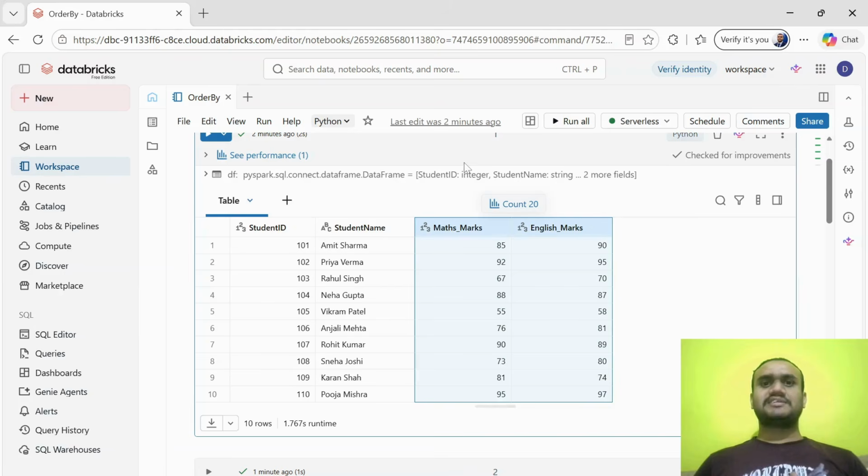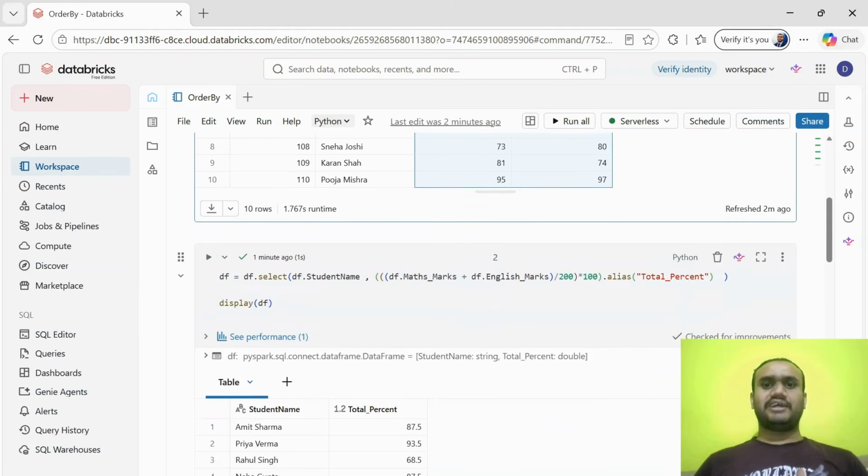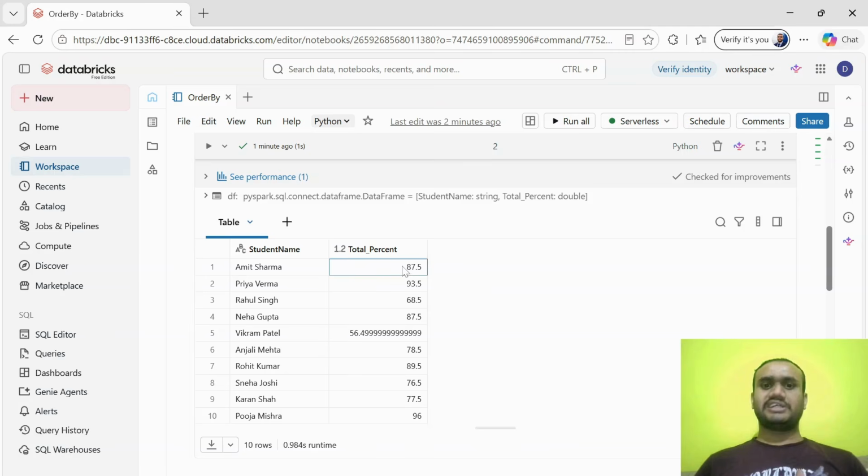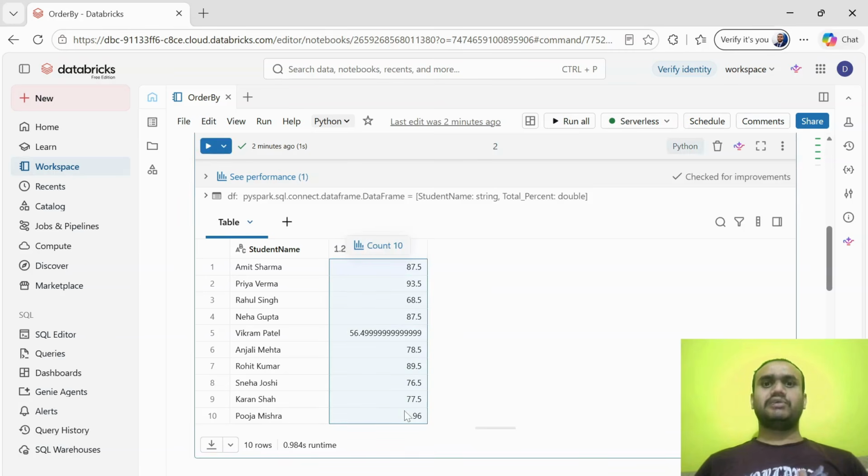Based on these marks achieved by the student, we calculated the percentage for each student, and this is the particular percent of each. Like Amit Sharma has received 87, Priya Verma 93, Rahul Singh 68.5, and so on. And Vikram has 56.4.